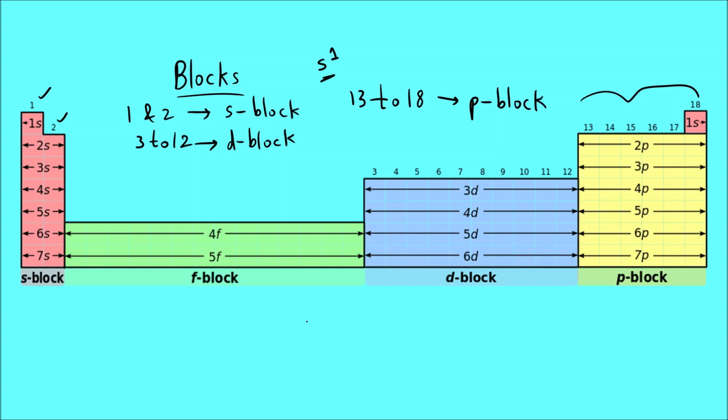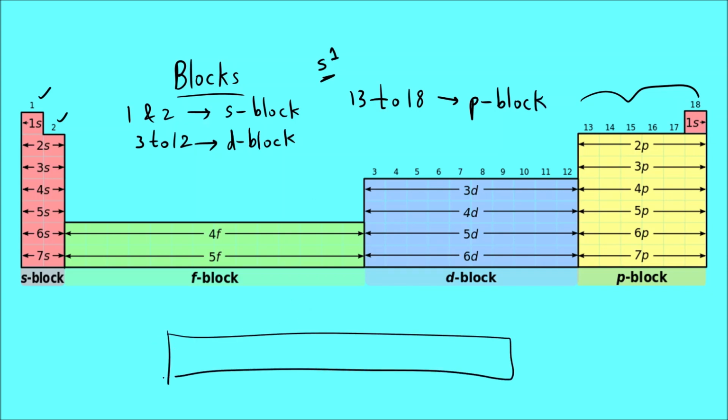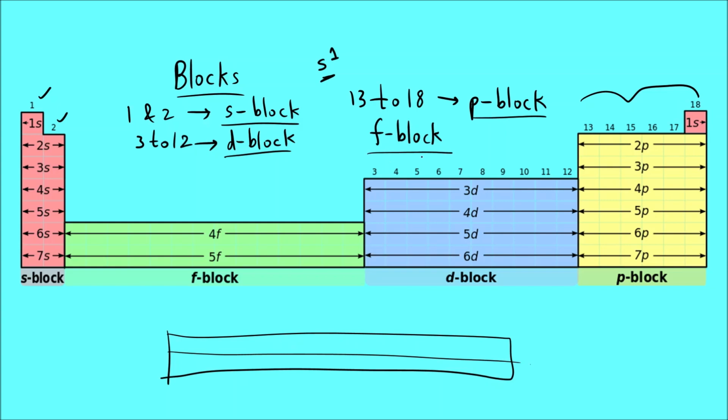And there is one last block which you can see at the bottom of the periodic table. Okay, that is called the F block. So there are 4 blocks in the periodic table based on their chemical properties: S block, P block, D block and F block. In S block, the outermost electron enters the S shell. P block, it enters the p orbital. The last electron or valence electron enters the p orbital. Similarly, for d block it enters the d orbital, and for f block it enters the f orbital. So these are the 4 blocks.